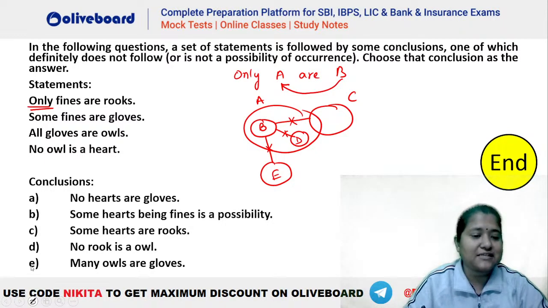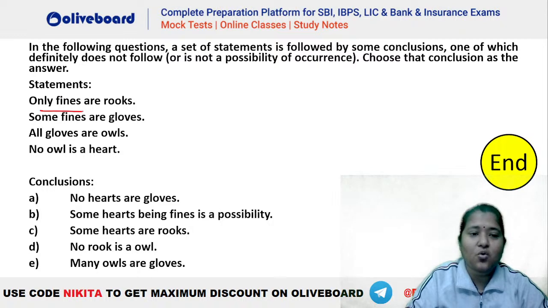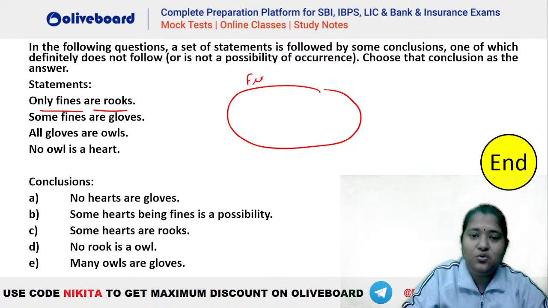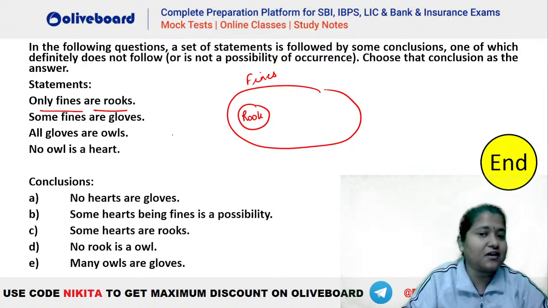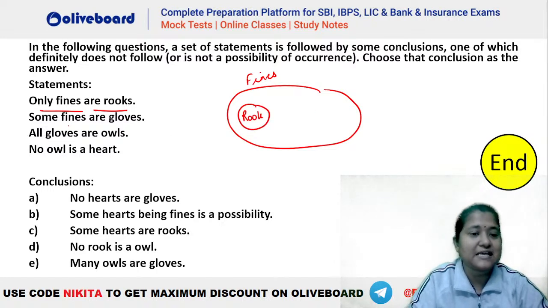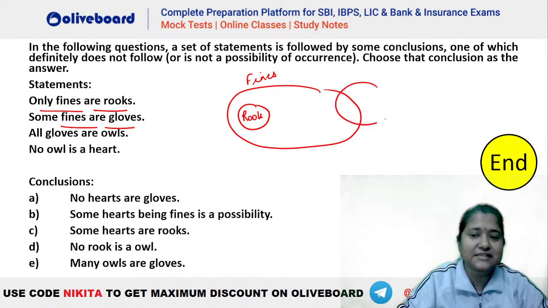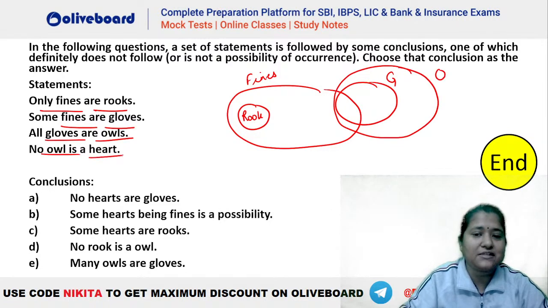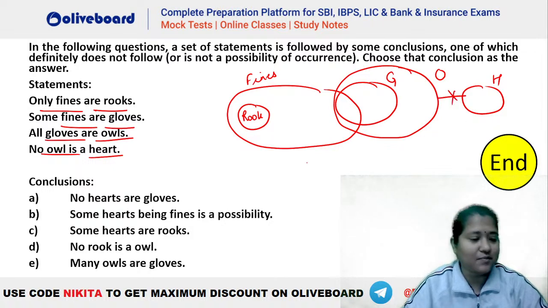Okay, let's understand this particular question. Only fines are rook. So let's say this is fine here. That means rook should be a part of only fine here. It should never be a part of anything else. Some fines are gloves. So let's say this is glove here. All gloves are owl, so it will be like this. This is owl here. No owl is a heart, will be like this. This is the diagram here.